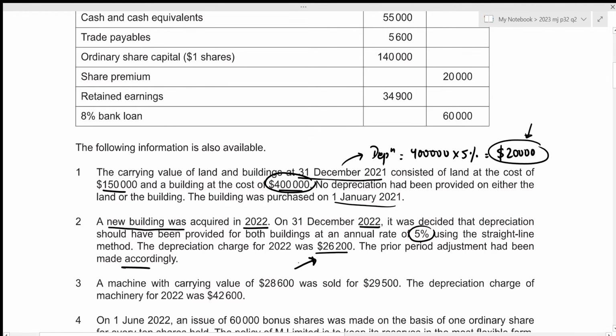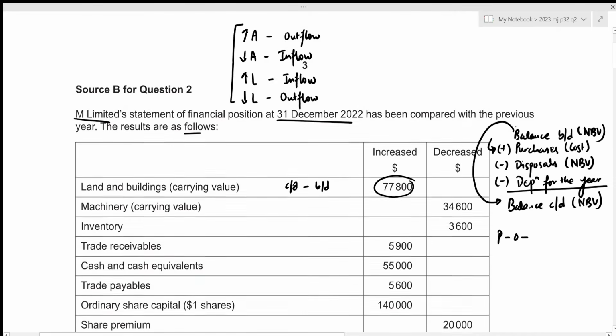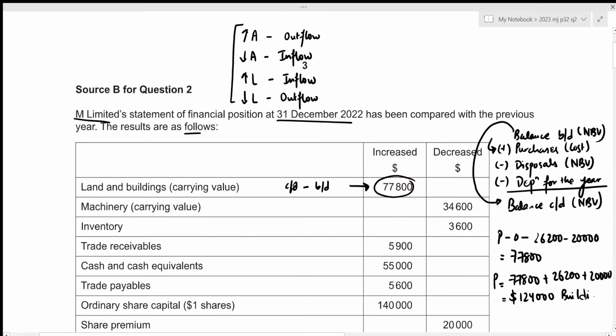But also remember that we did not charge the depreciation for last year, so we need to include this amount of 20,000 as well. So the depreciation is just going to be 26,200 for this year and 20,000 for last year. And this will be equal to the difference between the closing balance and the opening balance, which is basically our increased amount. So that's 77,800. Now the value of purchases will just be equal to 77,800 plus 26,200 plus 20,000. This results in the value of 124,000. This is for buildings.